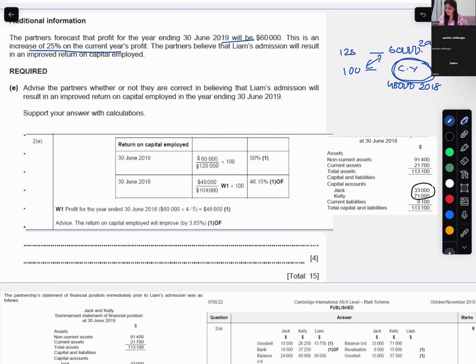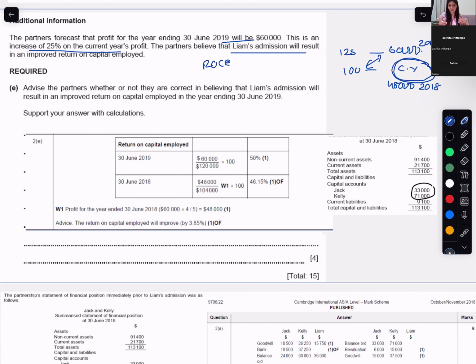And the partners believe that Liam's admission will result in improved return on capital employed. This is the belief of the partners that after the admission, the ROCE will increase. Advise the partners whether they are correct in believing.